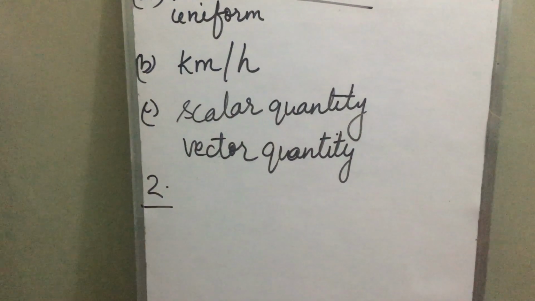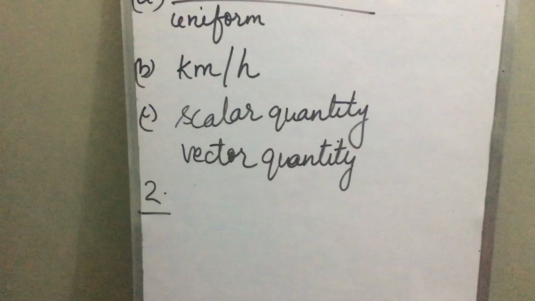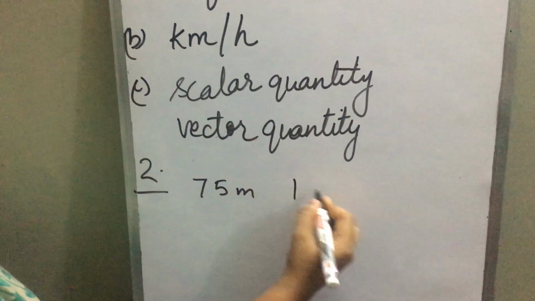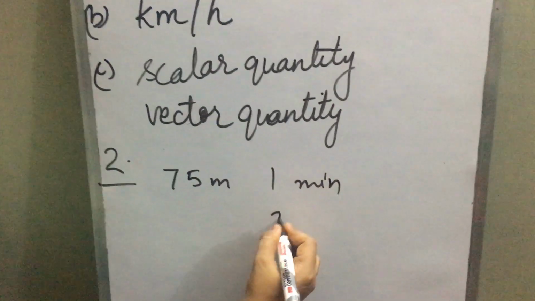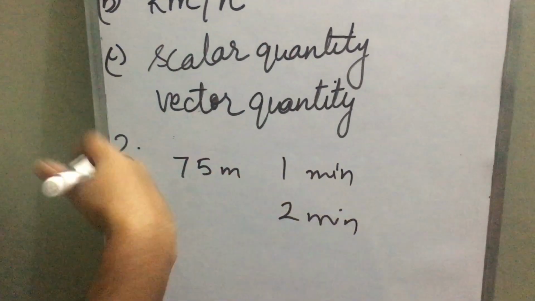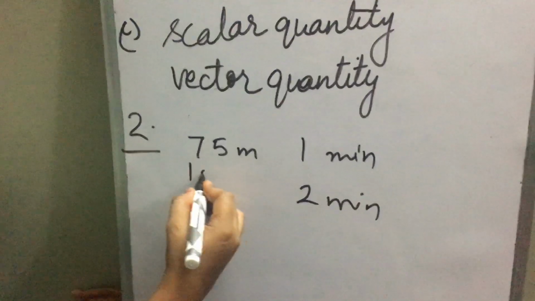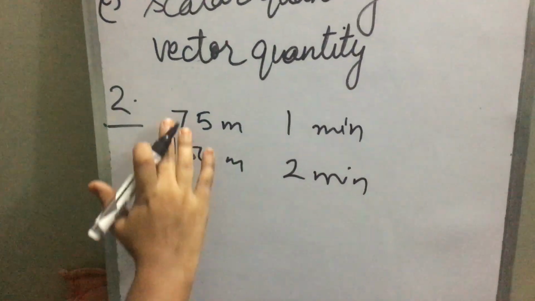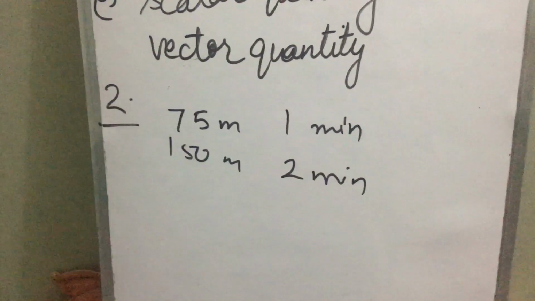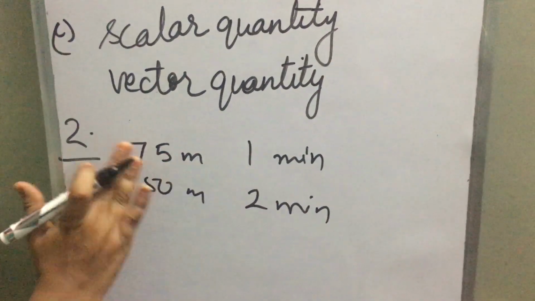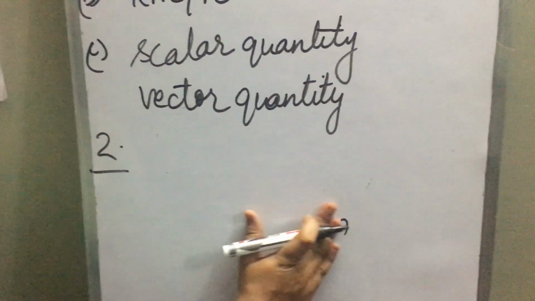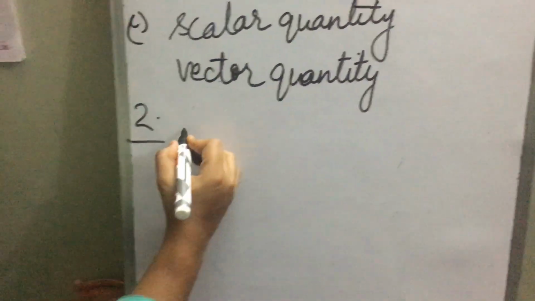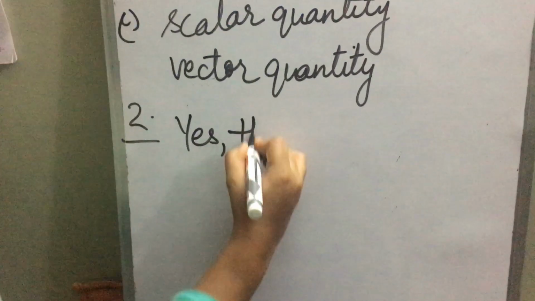Okay, children. Now, question number 2. Answer these questions. A child walks 75 meters in each minute. That means in first minute he covers 75 meters, then in second minute also he covers 75 meters more. 75 plus 75, 150 meters. So in every minute he is covering 75 meters. The question is, is his motion uniform? Yes. If the body covers equal distances in equal interval of time, we say that the motion is uniform. So you will write yes, the motion is uniform.